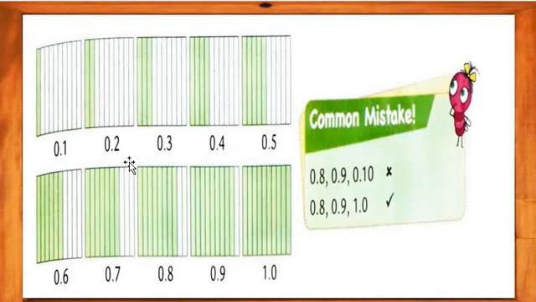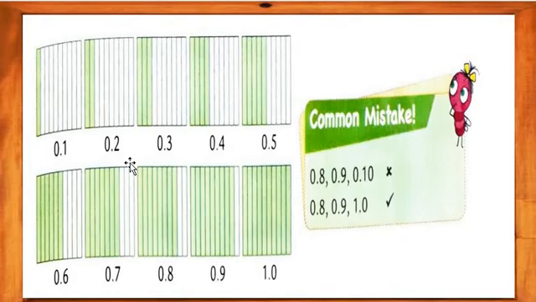So, my dear students, let's check all the squares. 0.1 means 1 upon 10 is done, 0.2 means 2 upon 10 is done, and 0.3 means 3 upon 10 is done.